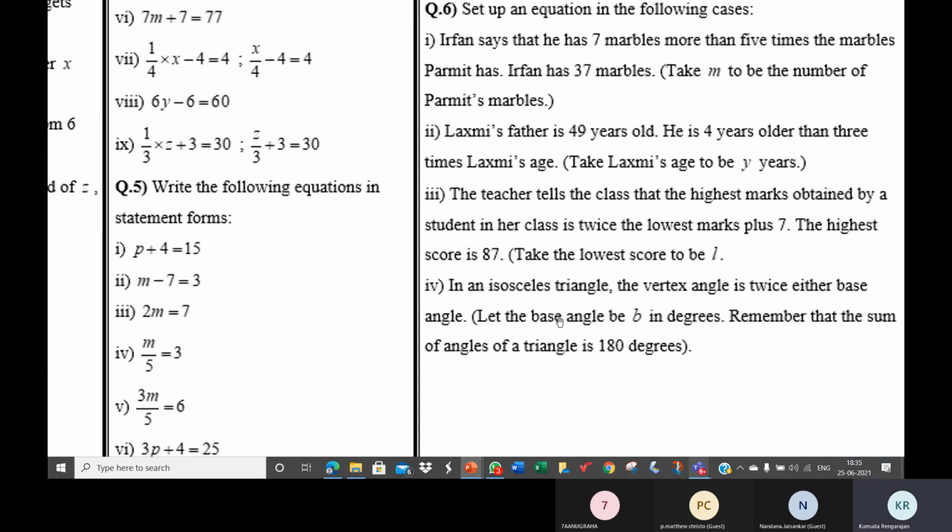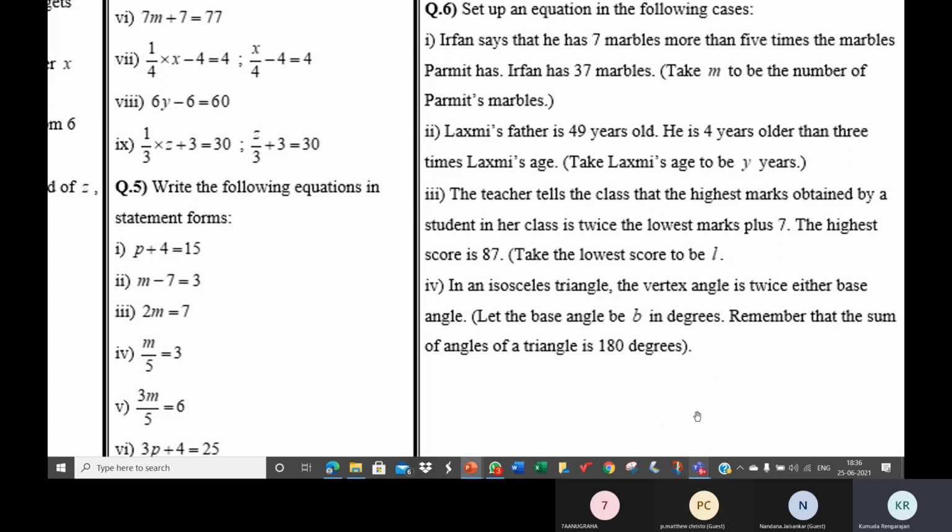Okay, children. In an isosceles triangle, the vertex angle is twice either base angle. That means if the base angle is B, how many angles does a triangle have? Three angles. The vertex angle means the angle at the top. There will be 2 base angles. At the bottom there are 2 angles, they are the base angles. At the top, the angle is the vertex angle. The vertex angle is twice the base angle.